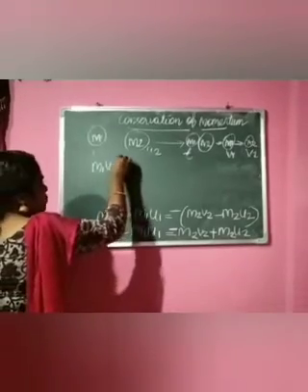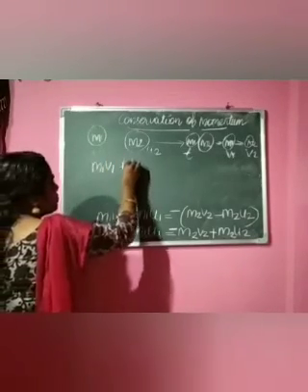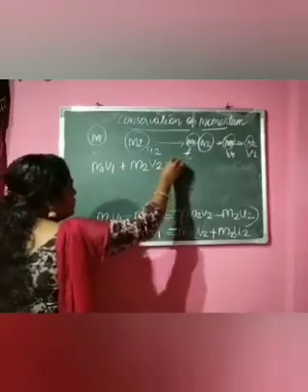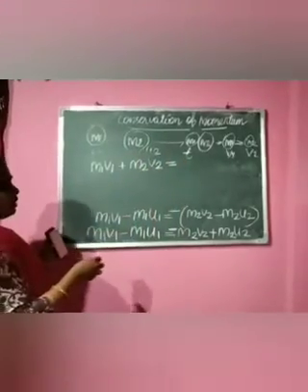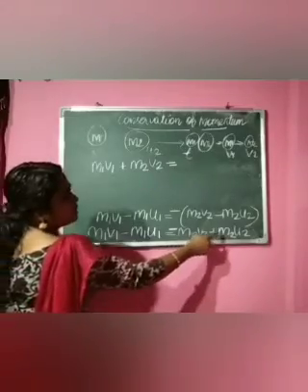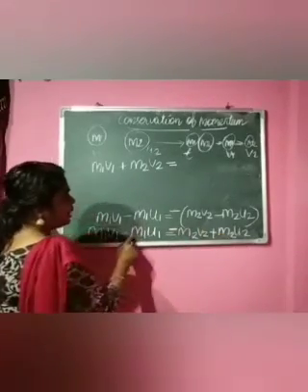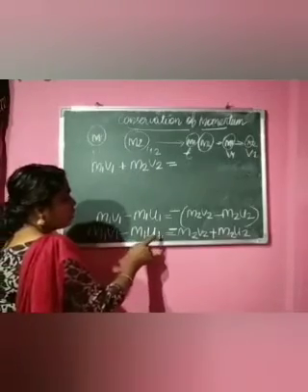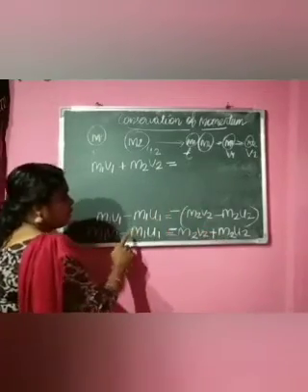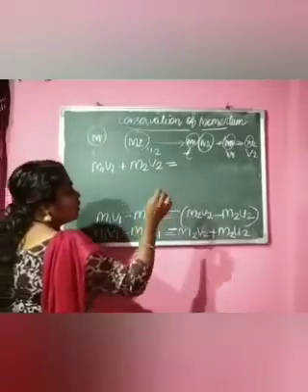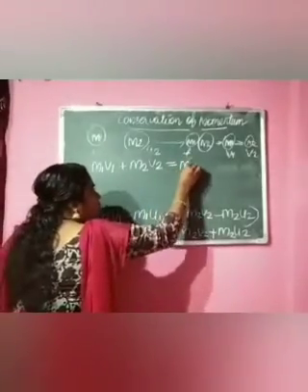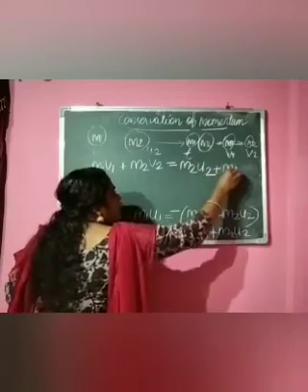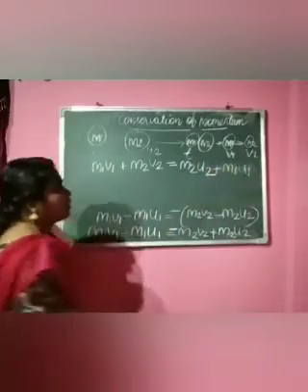So M1 V1 plus M2 V2 is equal to plus M2 U2 minus M1 U1. Taking this minus M1 U1 to that side, it becomes plus: M2 U2 plus M1 U1.